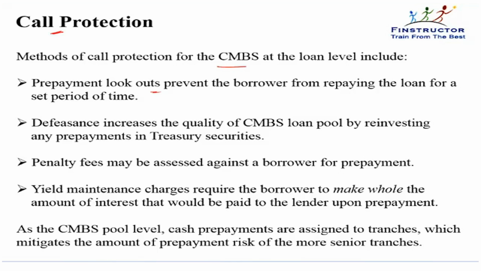That can be given to the borrower or to whoever has prepaid, but the loan will be prepaid according to its schedule. That's a defeasance clause, that the money will be used as collateral. If he defaults, then again I have some extra money that he has paid, but it will not amount to prepayment. Prepayment will happen as per schedule. That extra money will be kept in low risk securities or treasury securities.